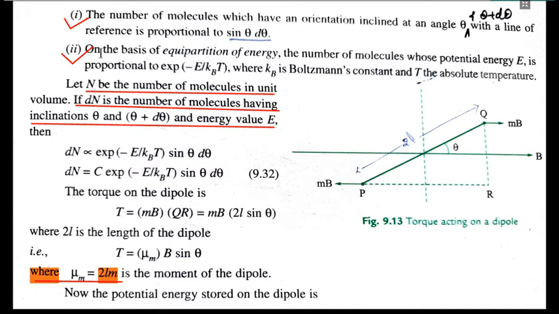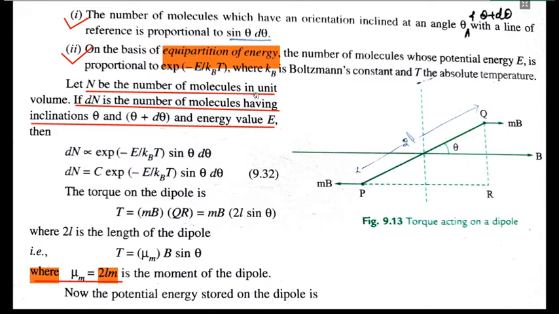Okay, the second postulate we are understanding is the equipartition theorem, because we are taking the concept of the paramagnetic gas, and therefore we can have the idea of the equipartition theorem. That means the energy absorbed by each molecule or atom will be identical, and therefore this equipartition theorem can be exploited over here.